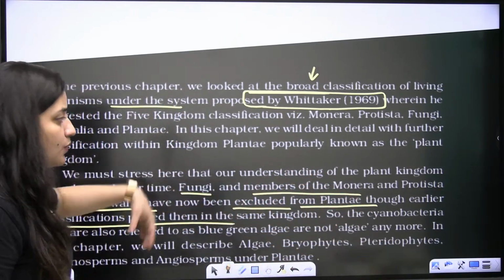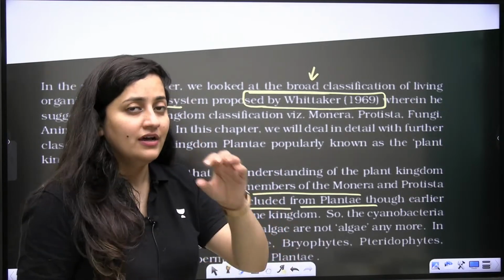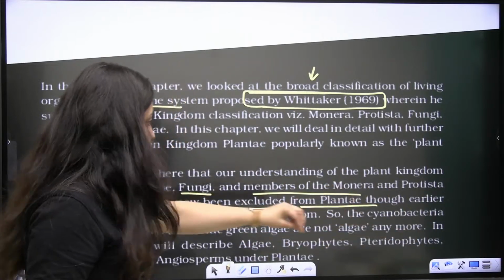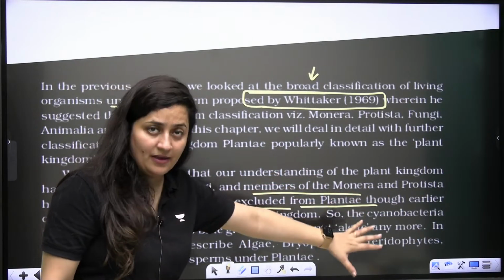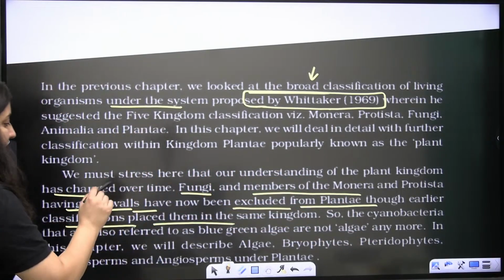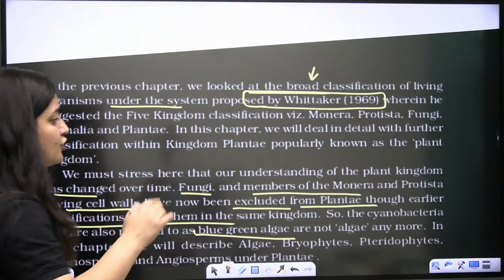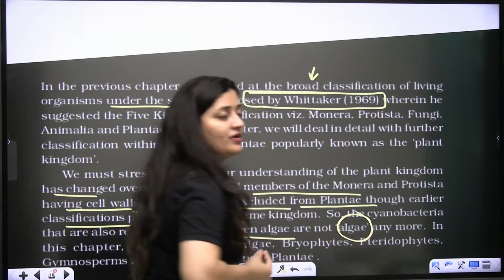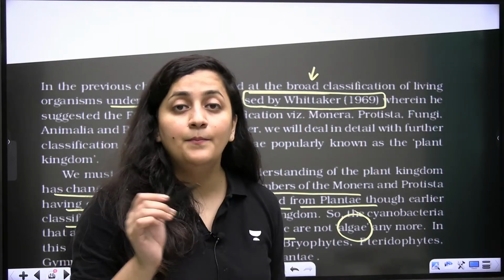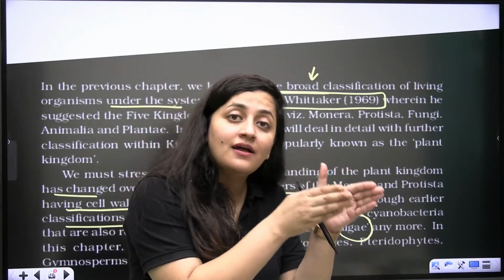But with the time, with the advancement in that study, we realize that no, it is not true, right? We cannot put anything having the cell wall in the plant kingdom. That is why fungi and many members of Monera and the Protista were excluded. Okay, so cyanobacteria, which is blue-green algae, which is photosynthetic bacteria, it's not algae anymore. That's a very important point, bache. Cyanobacteria, also known as photosynthetic bacteria, blue-green algae, is not a proper algae. It belongs to kingdom Monera.